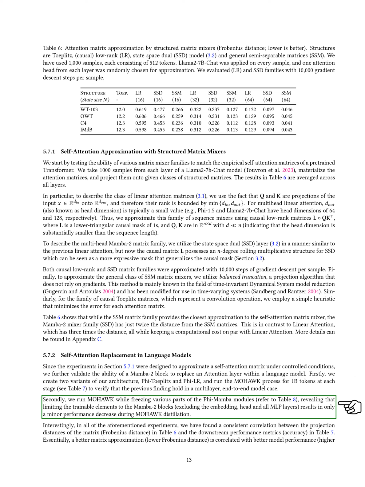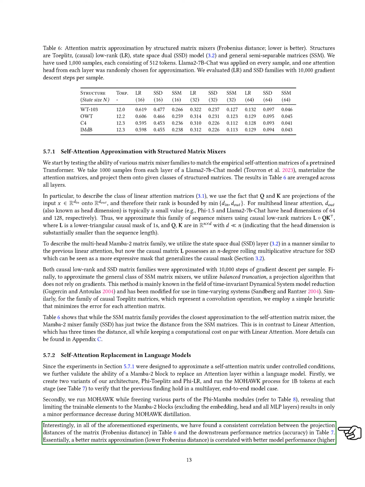Next, we conduct MOHAWK while freezing different parts of the Phi-Mamba modules. This shows that when we limit the trainable components to just the Mamba-2 blocks, excluding the embedding, head, and all MLP layers, we only see a slight drop in performance during MOHAWK distillation.